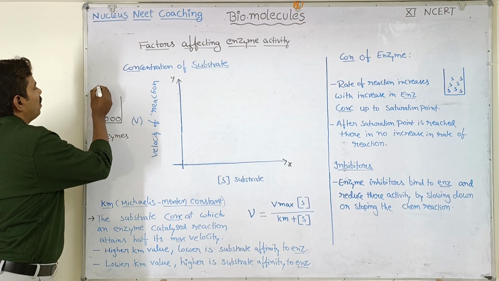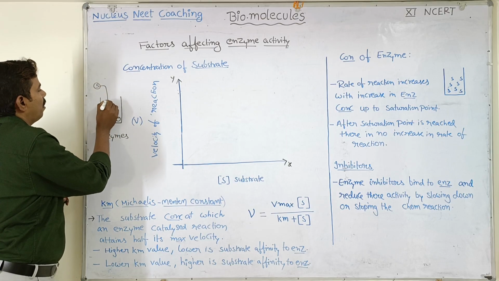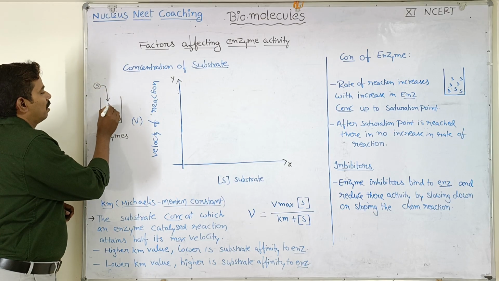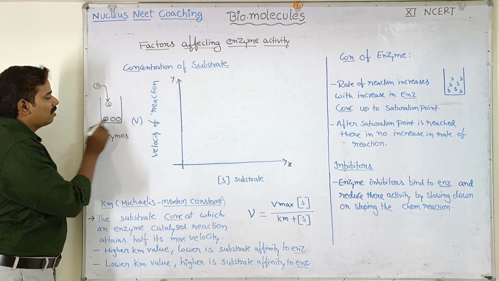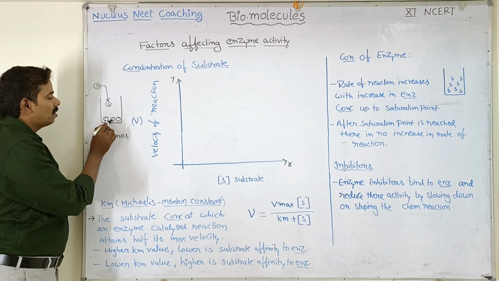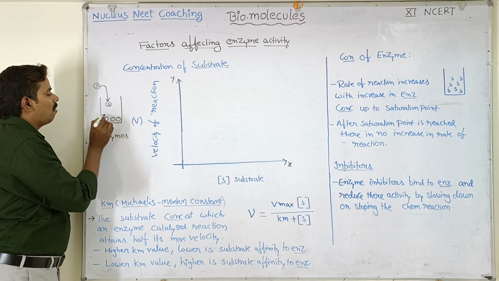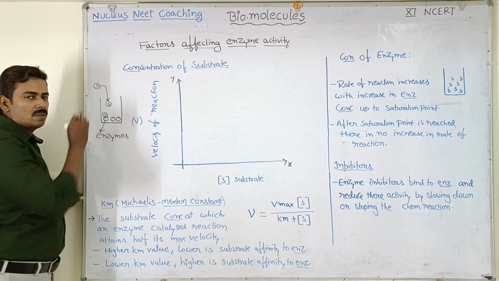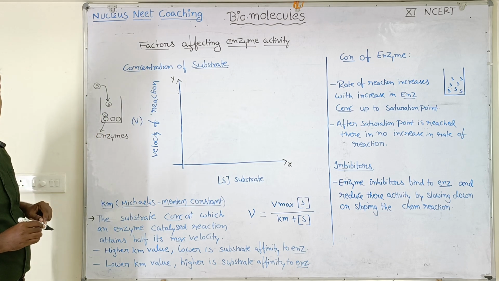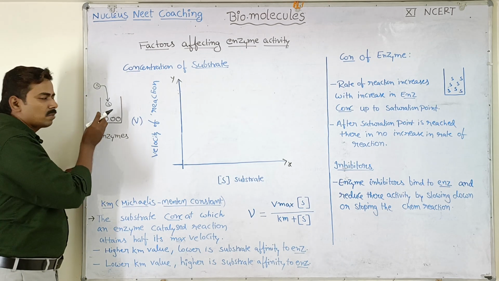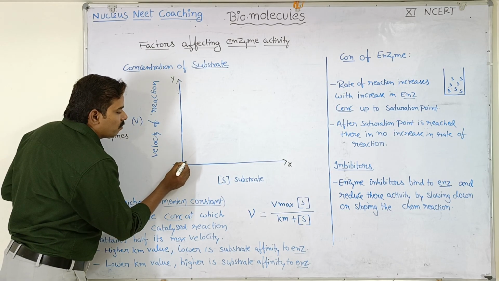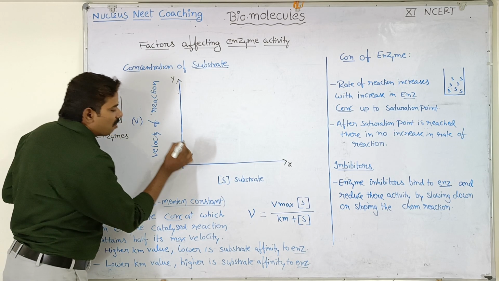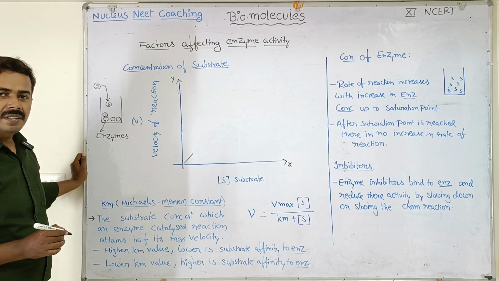The moment we add a substrate molecule to the beaker, this substrate molecule is going to interact with any of these enzymes, with this or this or this. With any one of the enzymes, the substrate molecule is going to interact and the enzyme is going to show catalytic activity. So initially when we add some substrate molecule to this beaker, there will be a small increase in the velocity of reaction which can be detected.